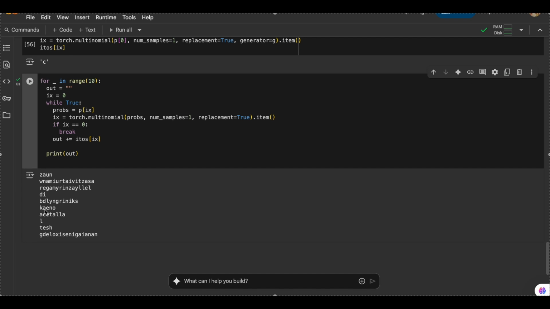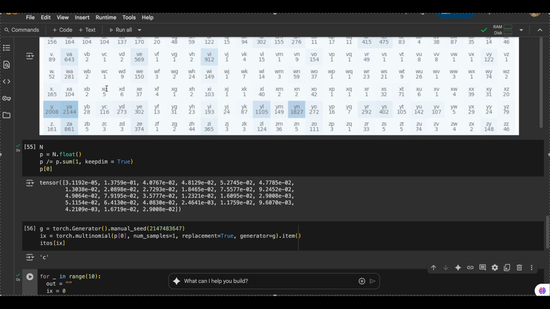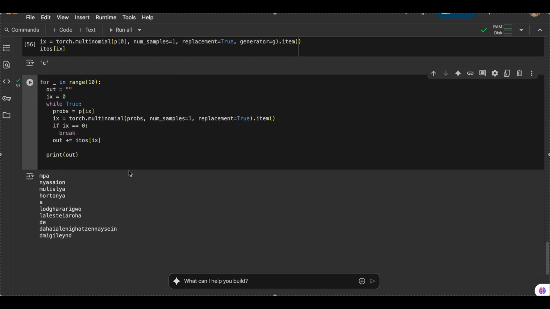Zon, Kaino, Tesh. So I'm getting better names. If we assigned equal probabilities to all of the values, we would have gotten very trashy names. But right now we are getting names which make some sense. Mulislia. So these names still make some sense.